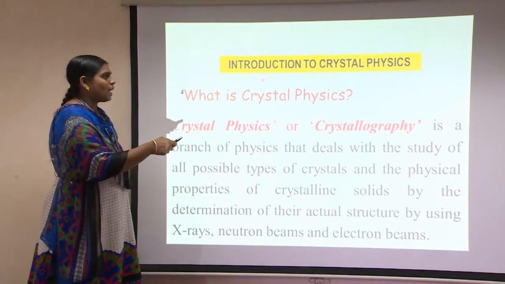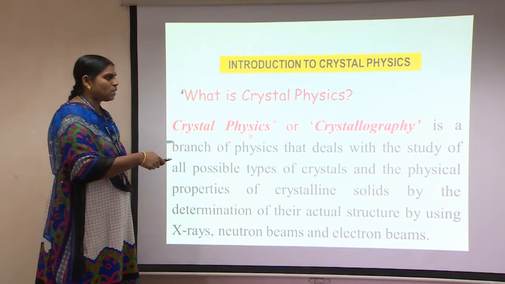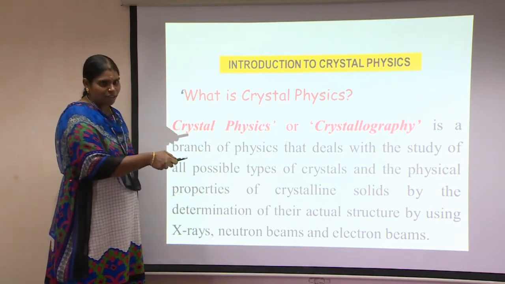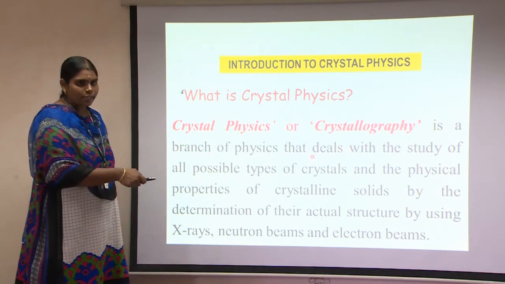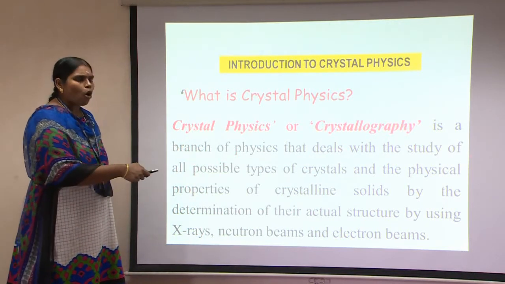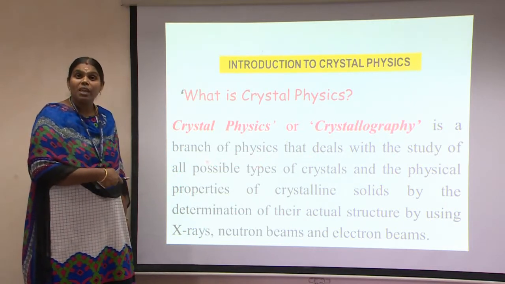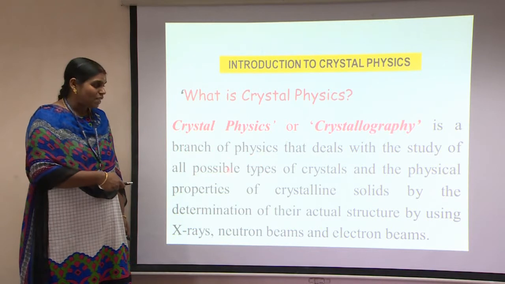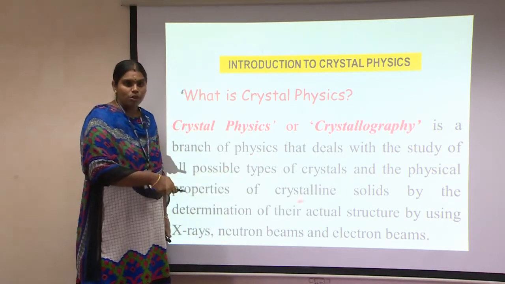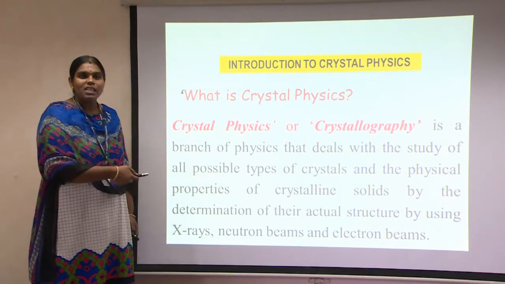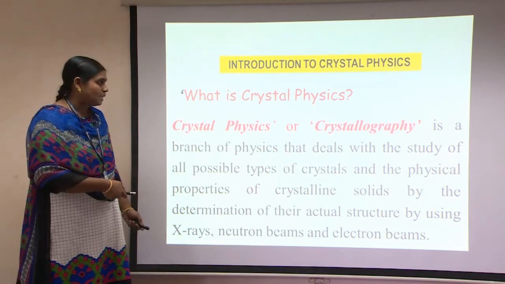Now we are going to see what crystal physics is. As we all know, crystal physics is generally called crystallography, a major field of physics. This is a branch of physics that deals with the study of all possible types of crystals and their structures, and how the structures are classified. These structures are studied with the help of X-rays, neutron beams and electron beams, which are very widely used in describing the crystal structure and the atomic orientations in all crystals.